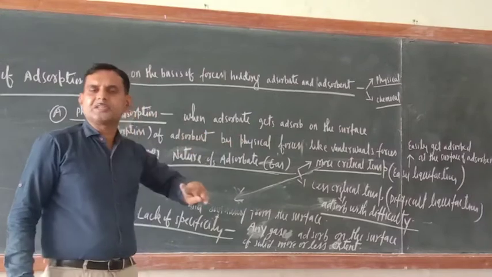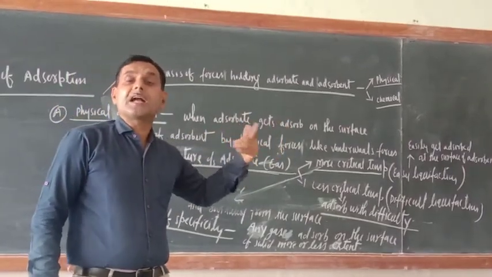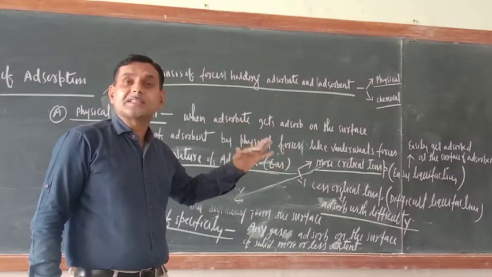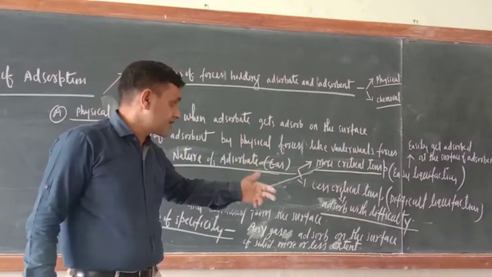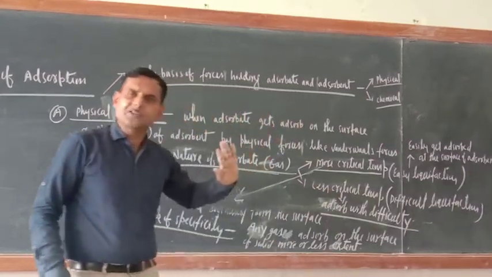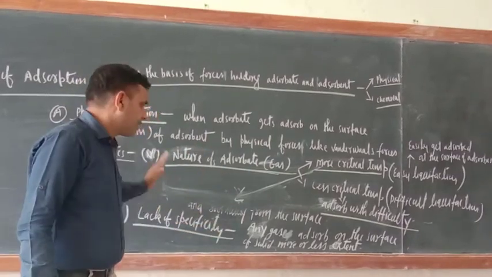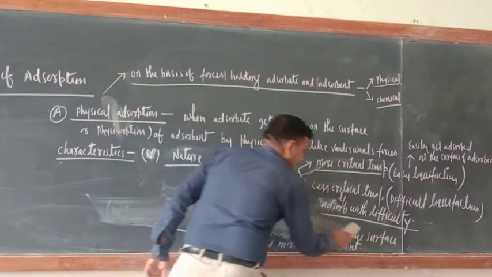The gases which have more critical temperature, the rate of physical adsorption would be more, and the gases which have less critical temperature adsorb with difficulty, meaning they will also adsorb but with difficulty. In this way, this point is also over. What is the next characteristic?